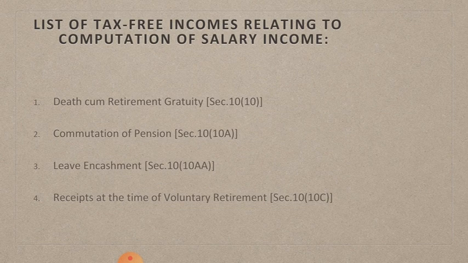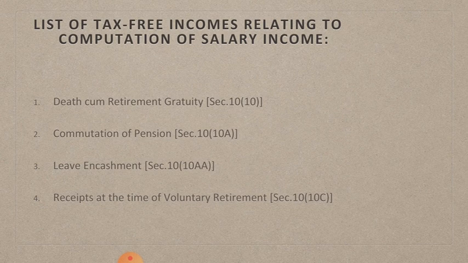Under section 10 there are many incomes which are exempted from tax, but in your syllabus you have to study only the tax-free incomes relating to salary income. Let us see what are the incomes that are tax-free that you are going to study in this chapter. First one, death cum retirement gratuity.